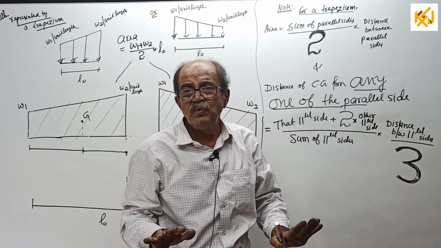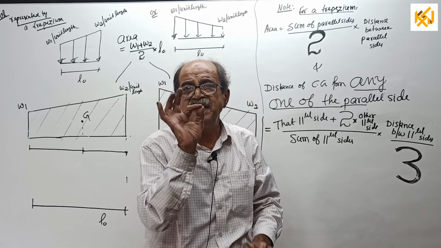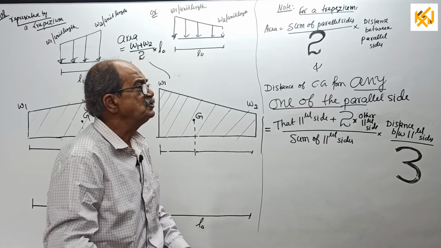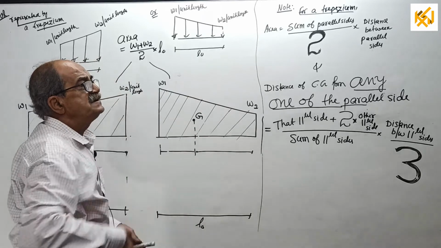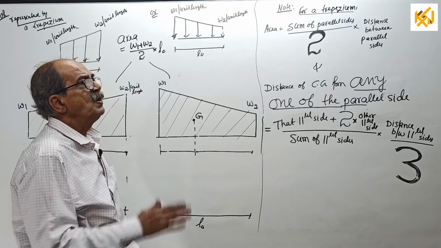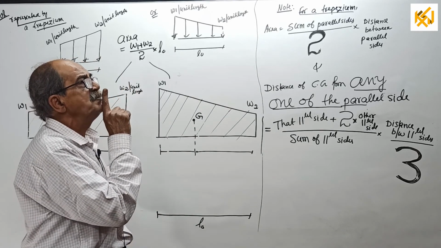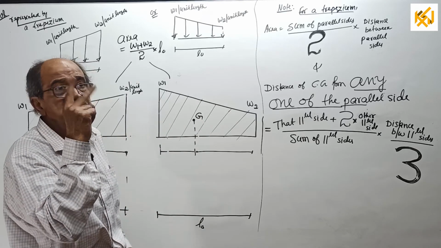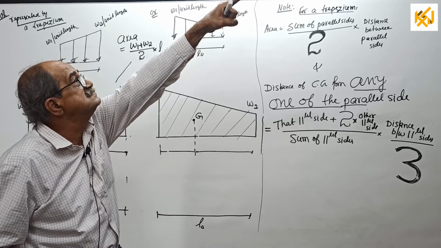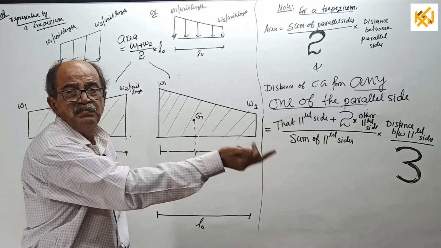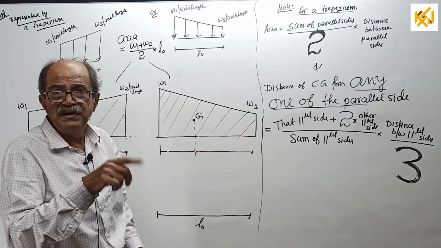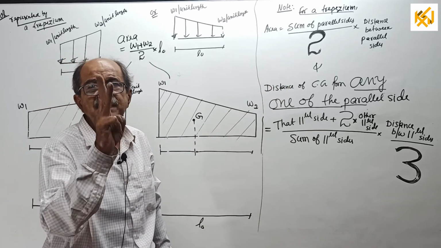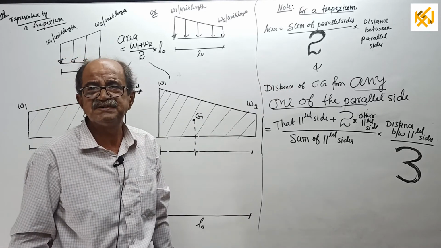So for the expression for locating CG for a trapezium, I will tell once again. Suppose the trapezium is this way. I stand here on one of the parallel sides. If I want the distance from here, it is this parallel side plus twice the other parallel side, divided by the sum of the two parallel sides, multiplied by the distance between the two parallel sides, divided by 3. I think this should be crystal clear for you.